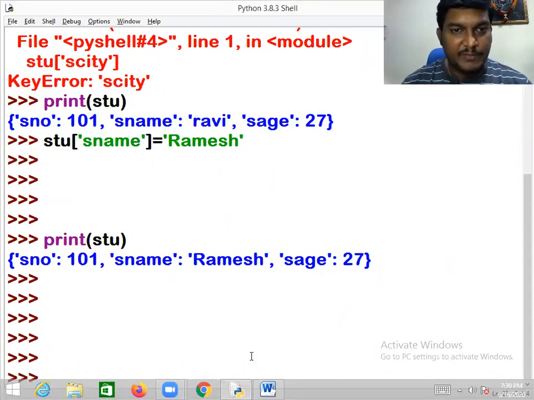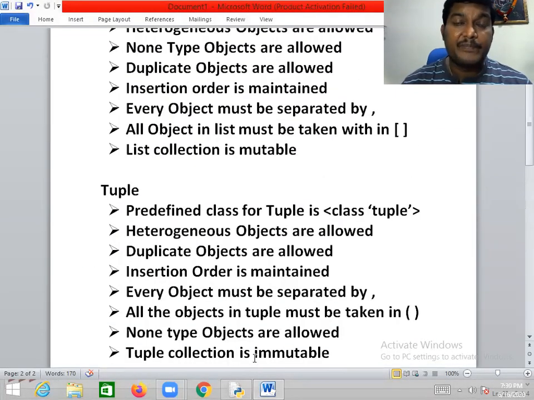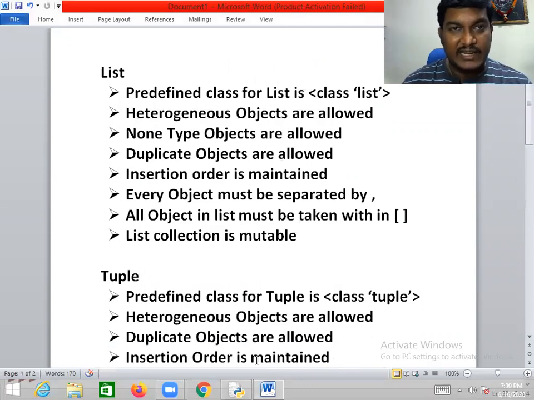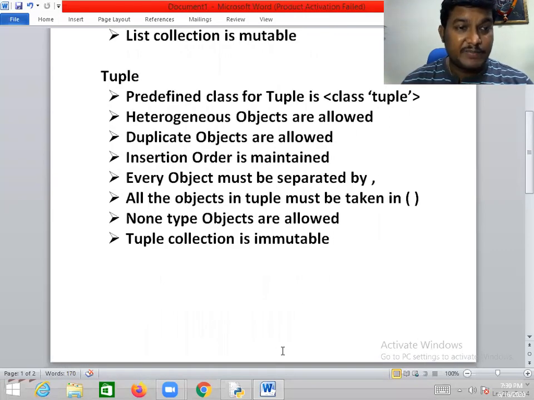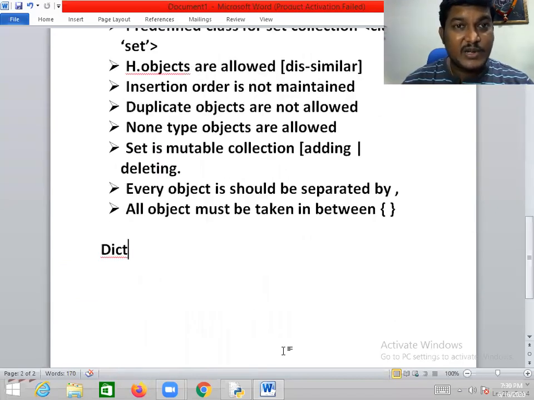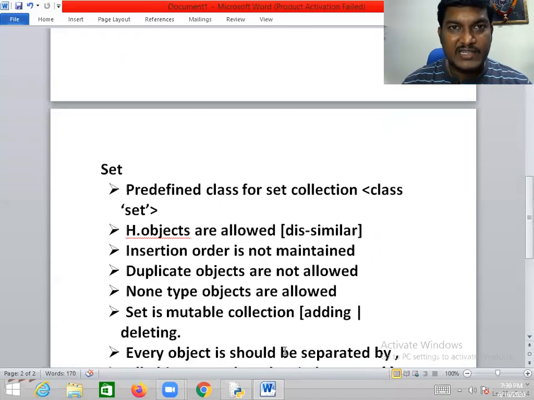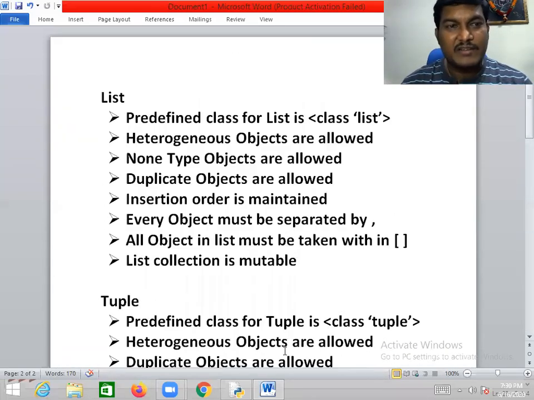I think now you got the point about this. So what is the difference between the other collections and the list collection? I hope everyone got an excellent idea about the list collection, the tuple collection, the set collection, and the dictionary collection. This is not a session about collection manipulation. We have a separate lesson for that, and we'll see it very soon.